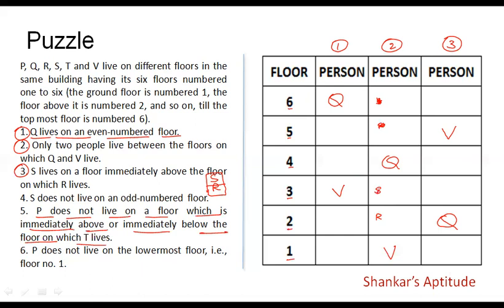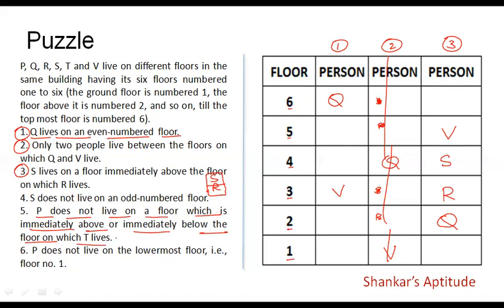So we can see that possibility 2 is thus ruled out, which means Q cannot be in the 4th floor. Now, when we are considering the next possibility, the 3rd possibility here, we can see that S and R will be adjacent to each other, like this, SR. There is only one possibility that comes here, S here, R here.